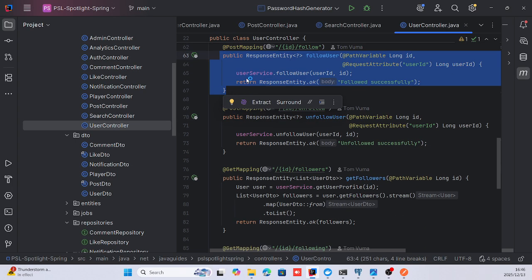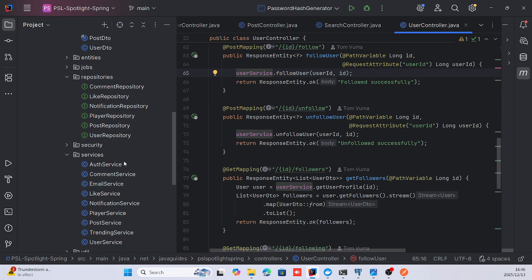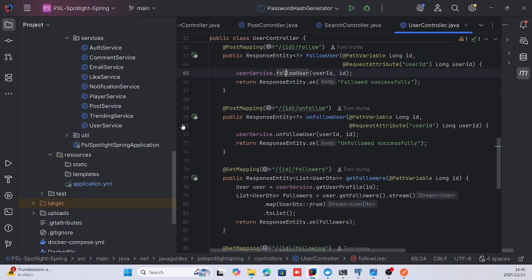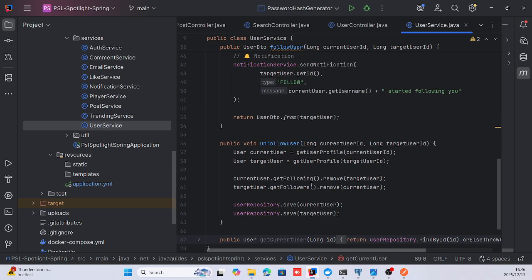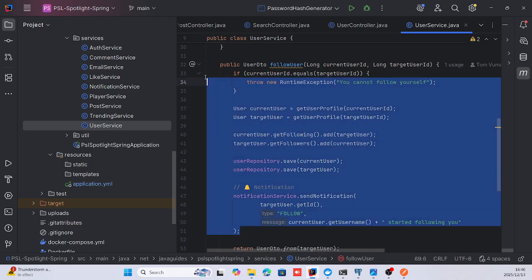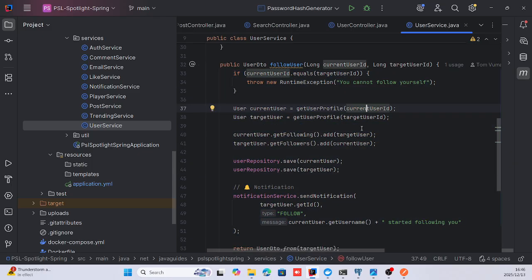And when we follow a user, the service method follow user is called. And I've created that here, which initially helps with following a user. It gets the current user profile and it gets the target user profile of the user we're following.